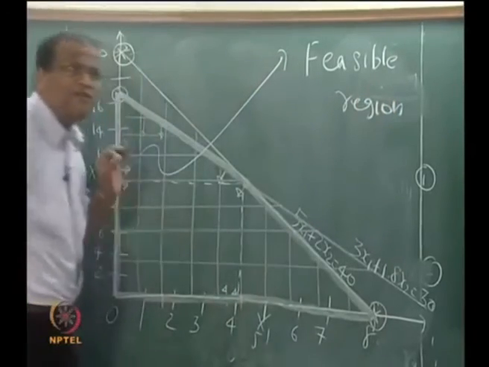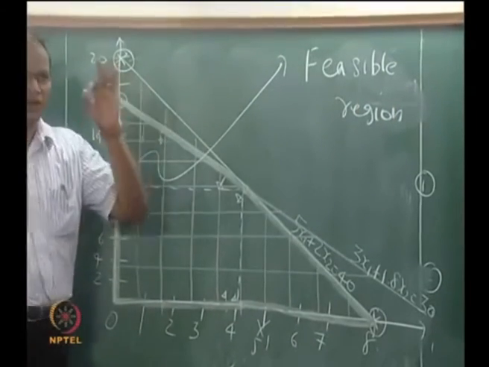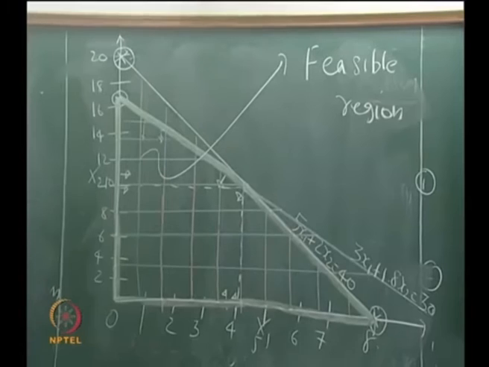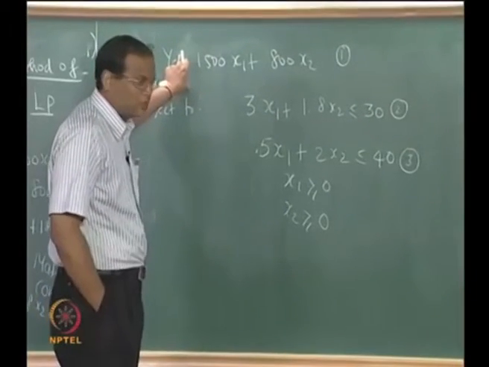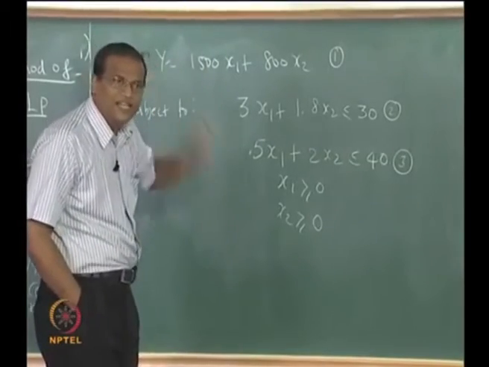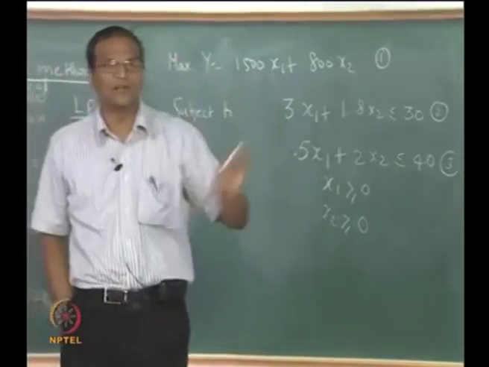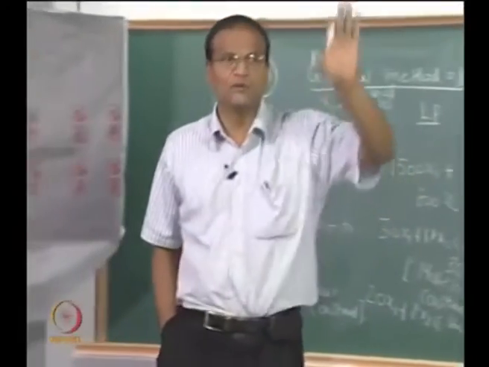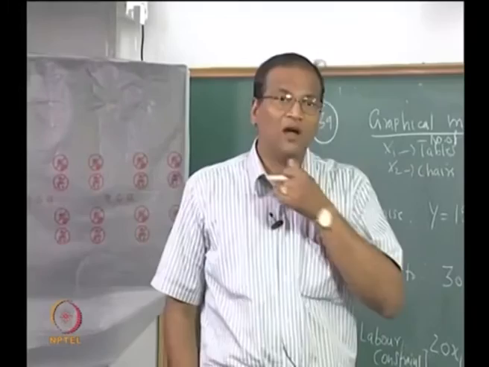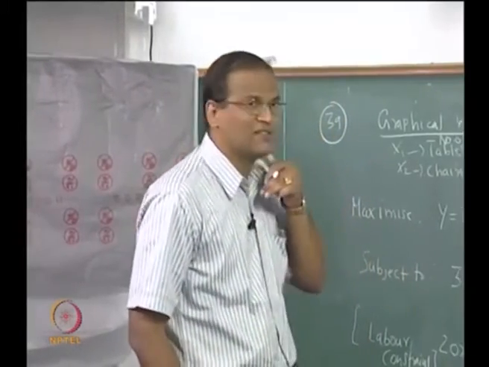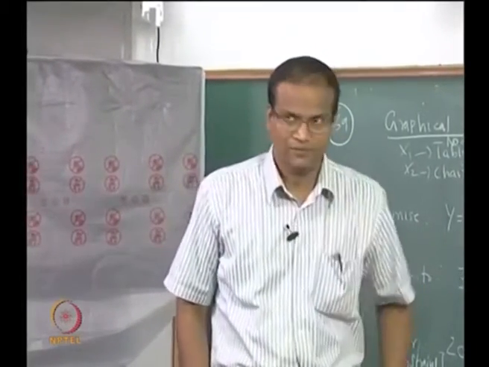So any point within the feasible region will satisfy all the constraints, but each point will result in a different value of y. So first we have identified the region in which y max is expected to lie, because y max has to be first a feasible solution. Agreed?